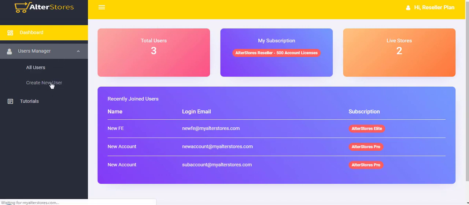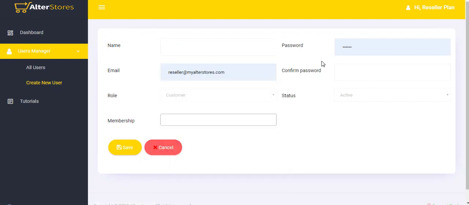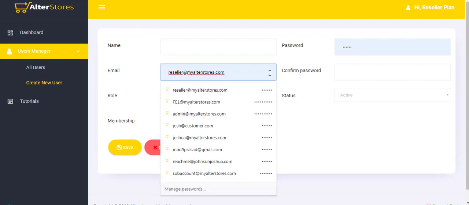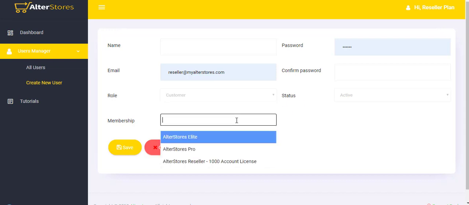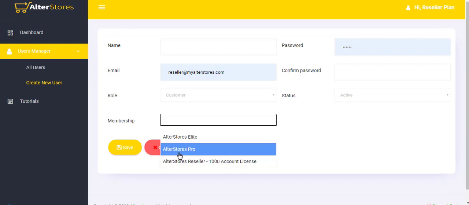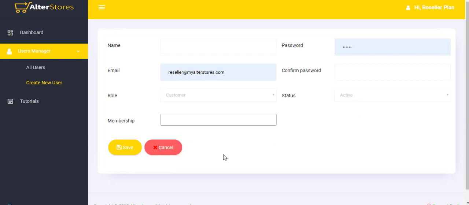Coming down to create a new user, you can choose any username or a name for your new client, and of course give it an email address and a password. The role here remains customer, but at this point you can sell AlterStore Elite with the Elite limitation to your client or customers. You can also sell AlterStores Pro to your customers. You can also sell AlterStores Reseller to your customers as well, and you can make this active. So these are the controls or privileges you find as an AlterStore reseller.